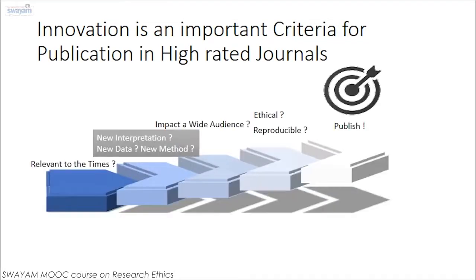They are relevance of the topic to the times. Originality, that is the results and conclusions must not have been published anywhere else. The conclusions must be of interest and be impactful to an interdisciplinary readership. Fourthly, the work should be ethical and reproducible. So scholars need to focus on areas which are problems that need to be solved, are relevant to the times and focus on innovative solutions.